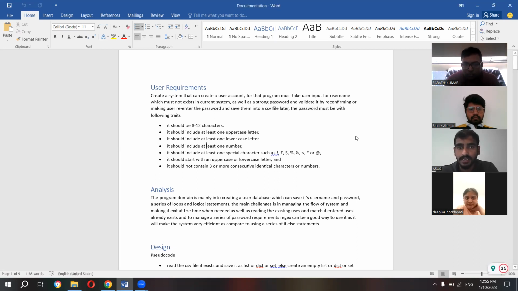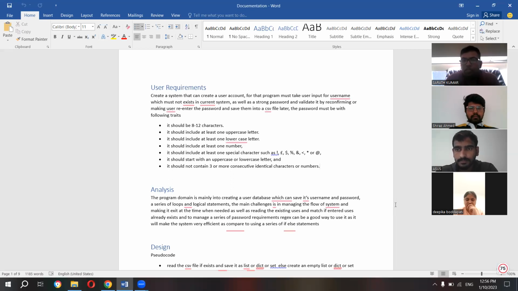It should be 8 to 12 characters, because it would be safe from brute force attacks, and include at least one uppercase letter and one lowercase letter, at least one number and a special character, and it should not contain three or more consecutive identical numbers. These are the user requirements to get a strong user ID and password. Those are the requirements which were already present in our assignment task.